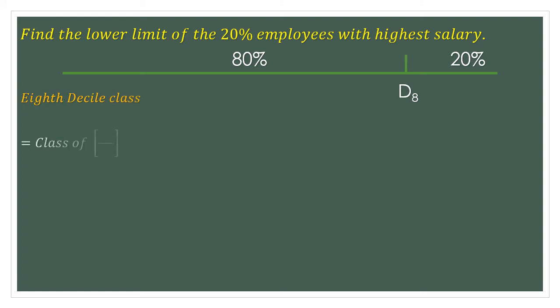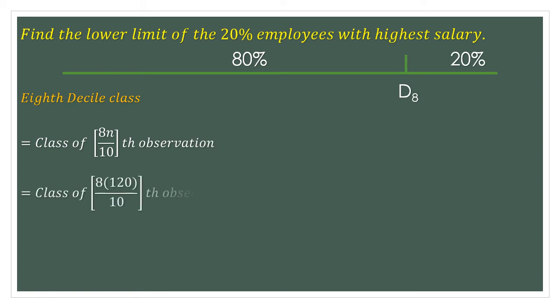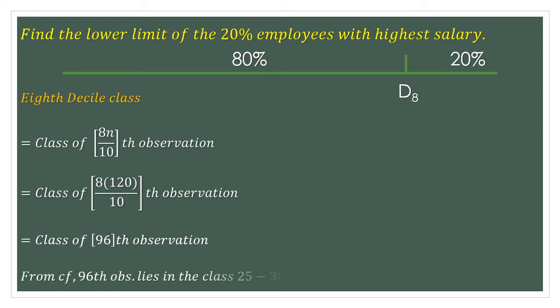The class for that will be the class of 8n upon 10th observation, which would be 8 into 120 upon 10, and simplifying this I will get the 96th observation. Now the 96th observation naturally falls under the class from the previous table of 25 to 30. You can just take a reference of the previous table to know these lower limit points and frequencies, the cumulative frequency and the class length.